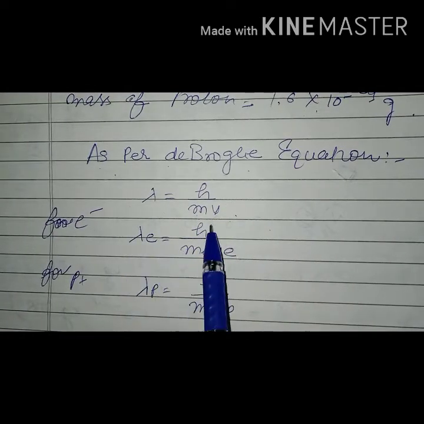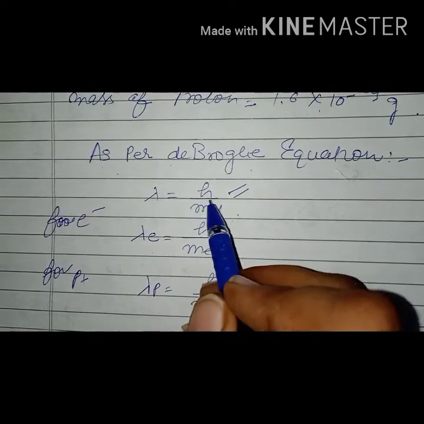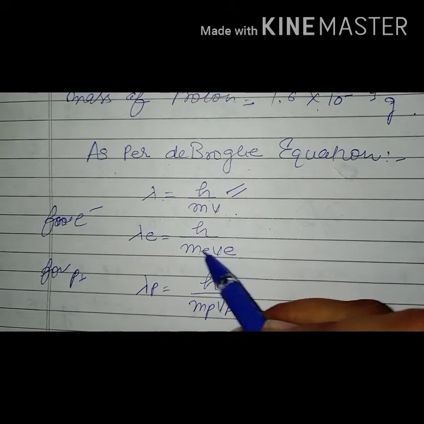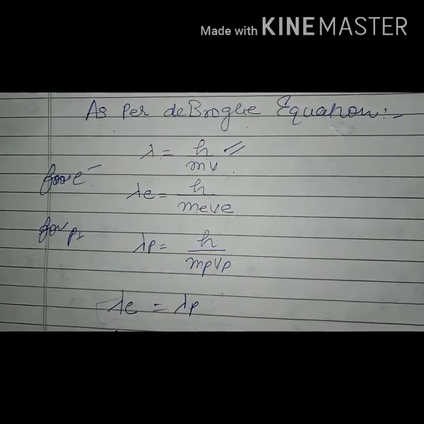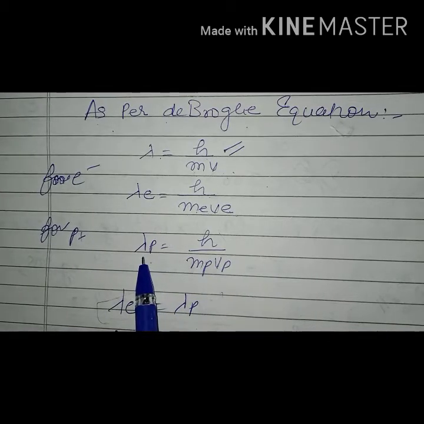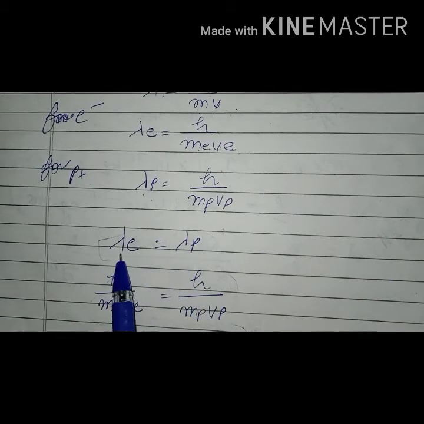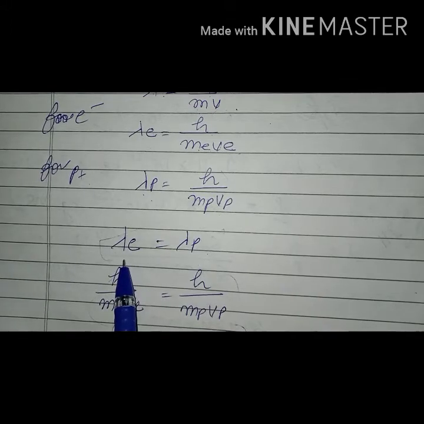and lambda E is equal to h upon me into ve, because we know only one formula. So for the electron it is lambda E, with the mass of the electron and the velocity of the electron, and lambda means the wavelength of the electron. For the proton, lambda P is h upon mp Vp.